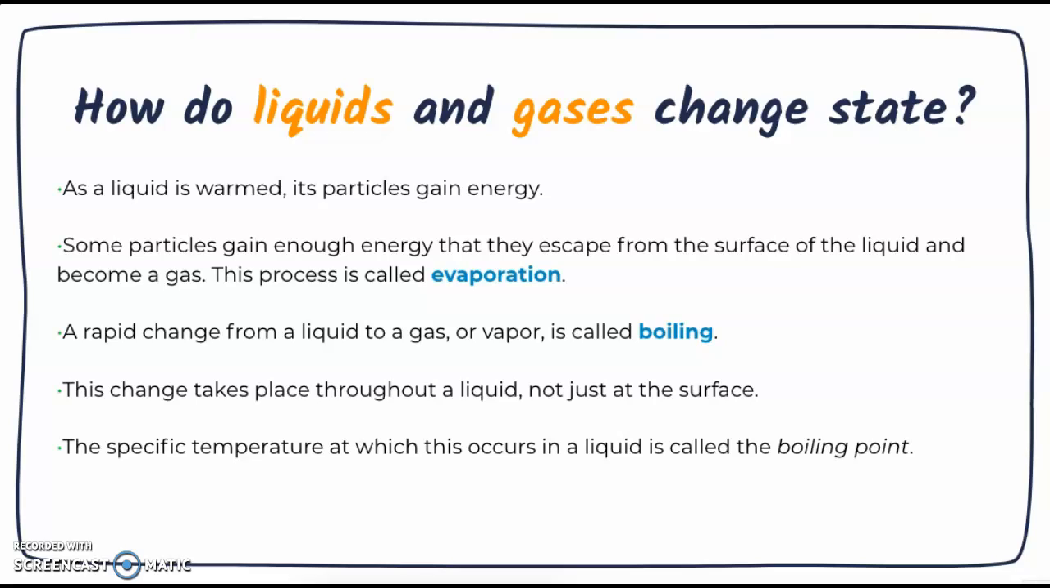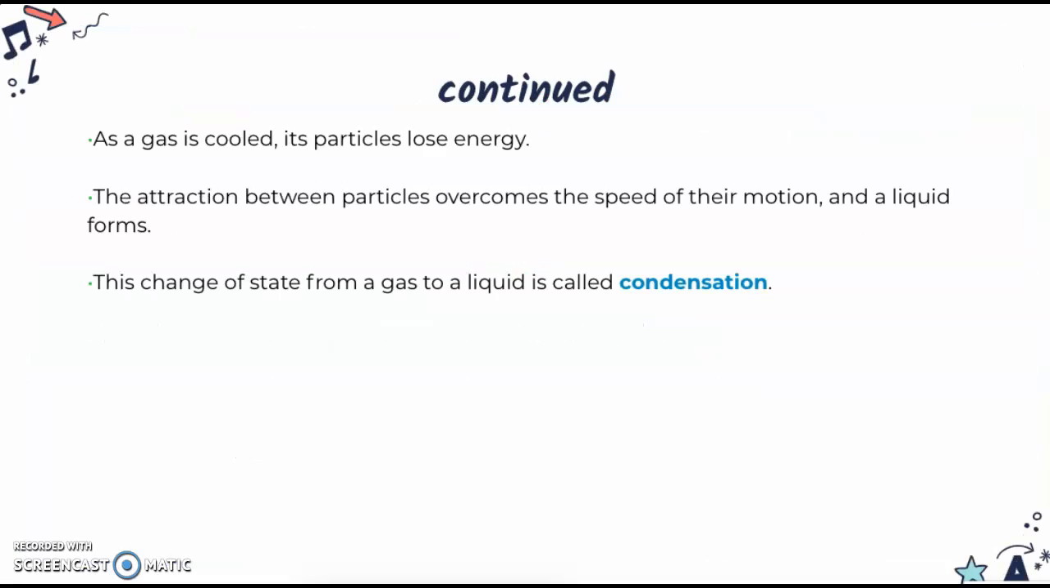A rapid change from a liquid to a gas or a vapor is called boiling. This change takes place throughout the liquid, not just at the surface. The specific temperature at which this occurs is called the boiling point. As a gas is cooled, its particles lose energy, so the attraction between the particles overcomes the speed of their motion, and a liquid forms. This change of state from a gas to a liquid is called condensation. Some examples you might think of are when you boil water, or when you put water in a cup and you see condensation on the outside.